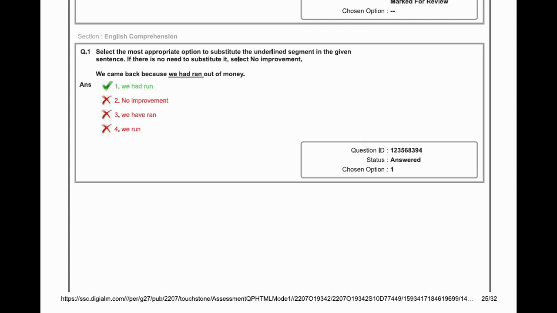So again go through the question. We came back because we had run out of money. So we had run out of money is the correct option. So we had run, not ran. The option is run. First option. We had run out of money.